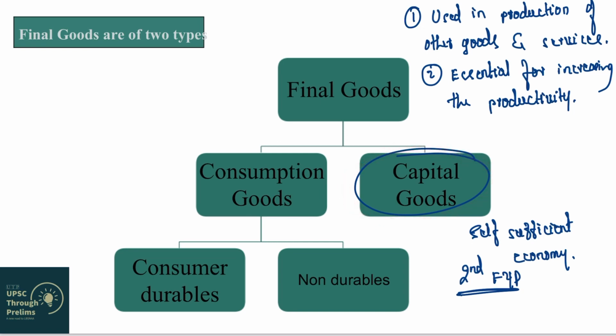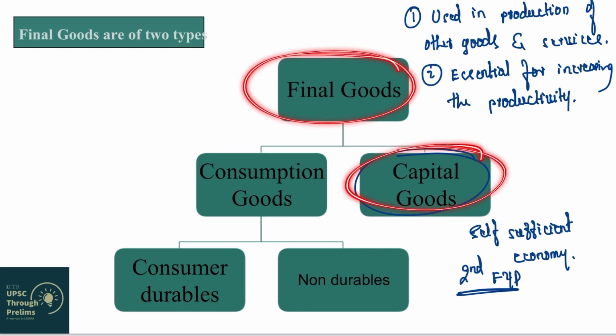So capital goods are those goods which are used in the production of other goods and services. For example, machinery, essential for increasing productivity. Now capital goods does not mean machinery only. Capital goods also means fixed assets and fixed capital like roads, ports, waterways, highways, buildings, vehicles used for transportation of goods and services. Okay, so all these things increase the productivity of the economy, right? So a country or an economy which invests in capital goods becomes stronger eventually, right? So that is the meaning of capital goods.